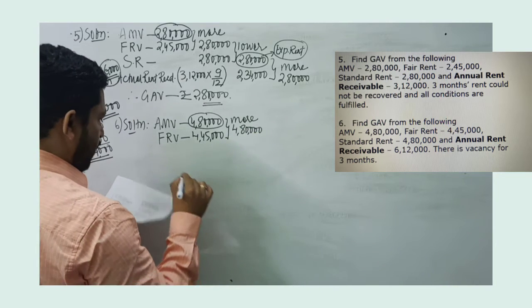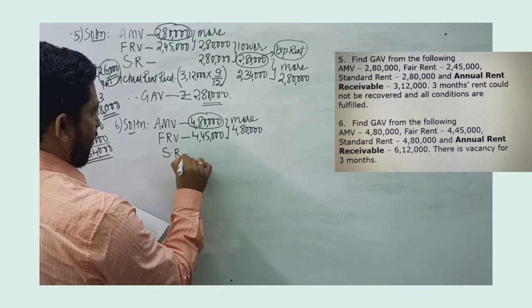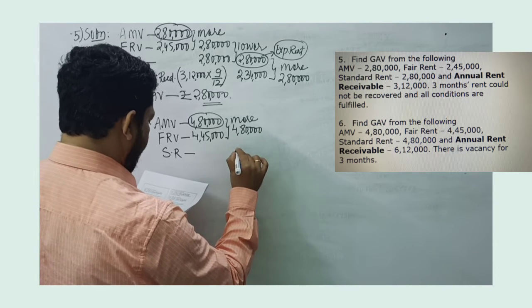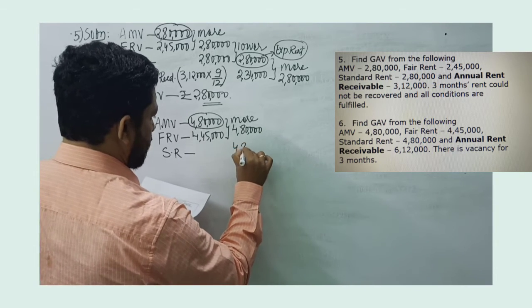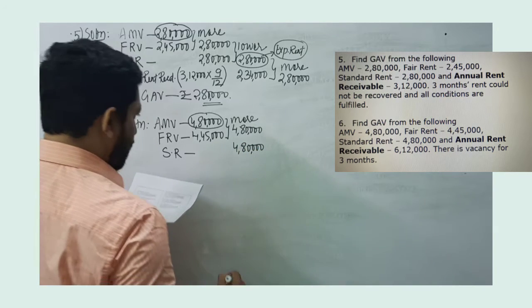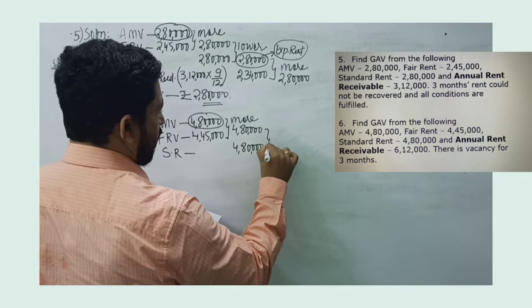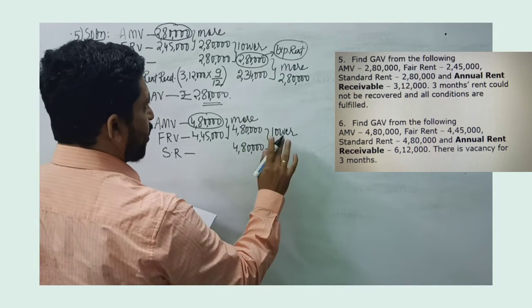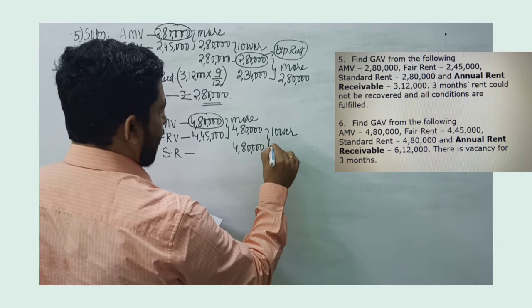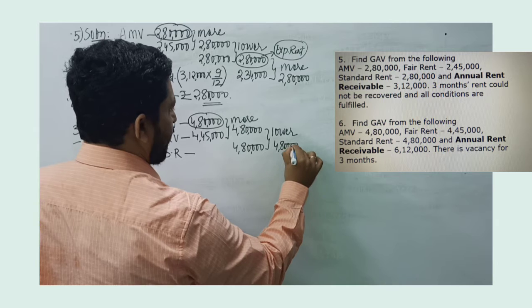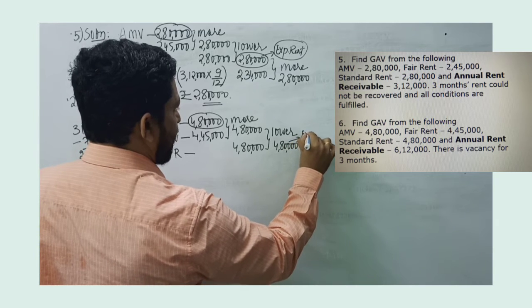Then I compare that with standard rent. Standard rent is also given 4,80,000 in this particular problem. And among the two, whichever is lower. So like in the previous problem, any number you can take. There is no problem at all. So we take 4,80,000, and this 4,80,000 becomes expected rent.